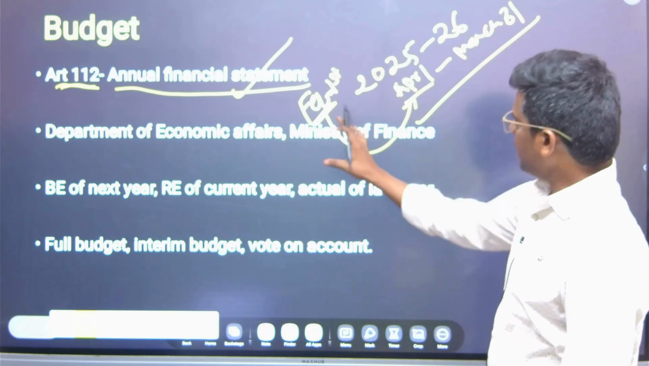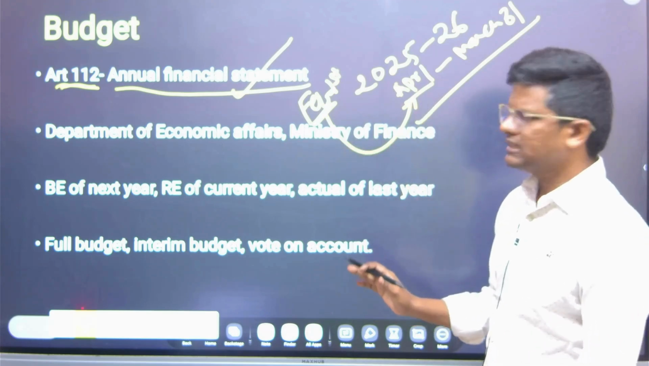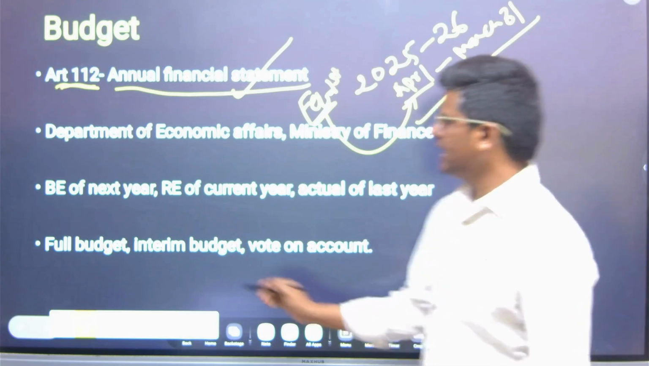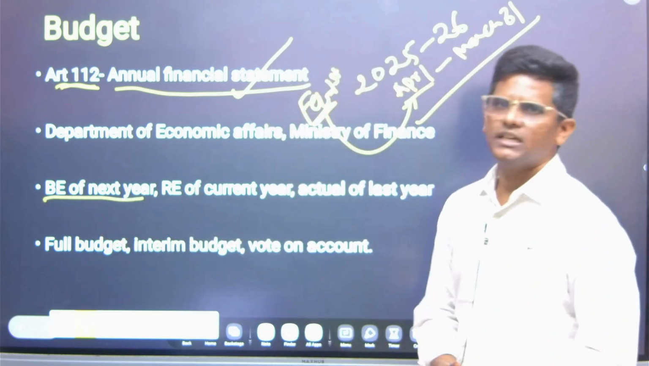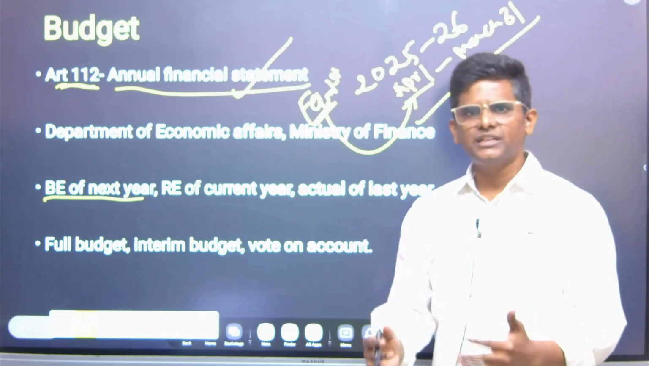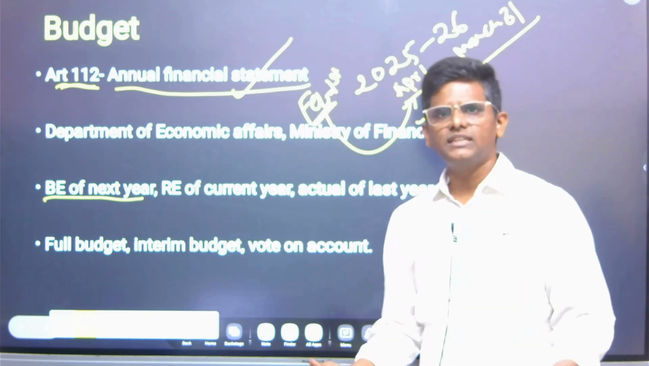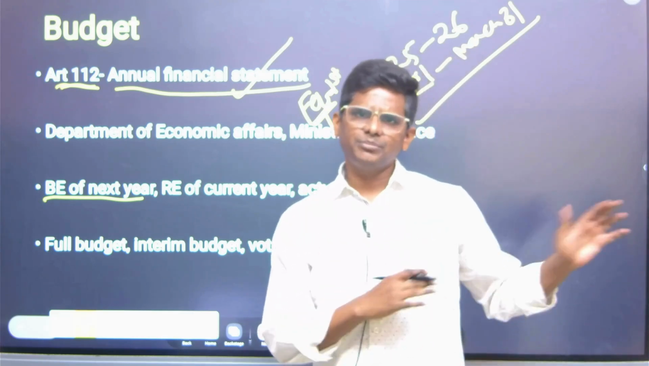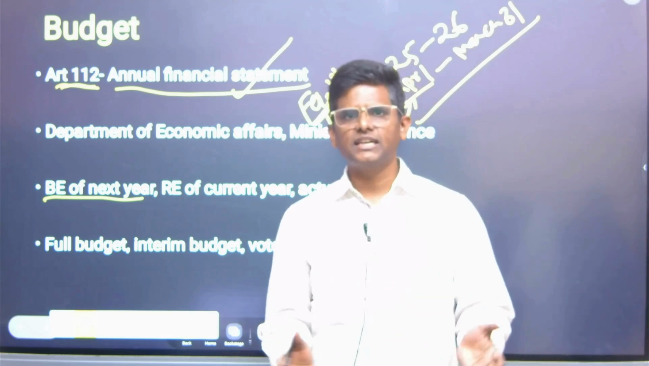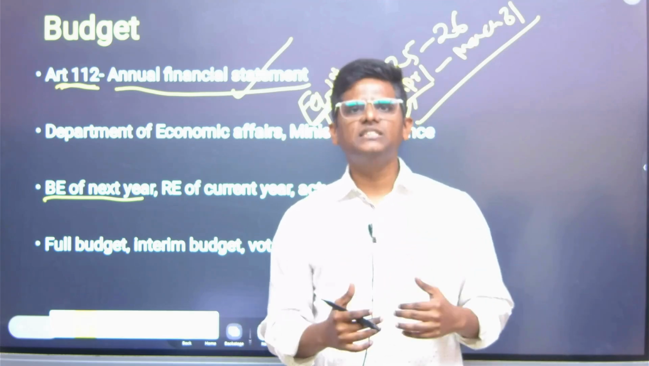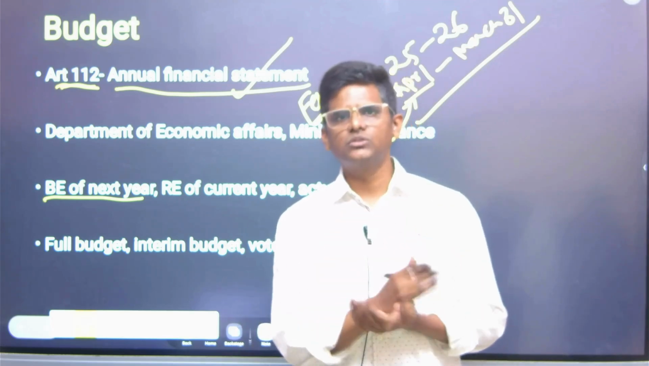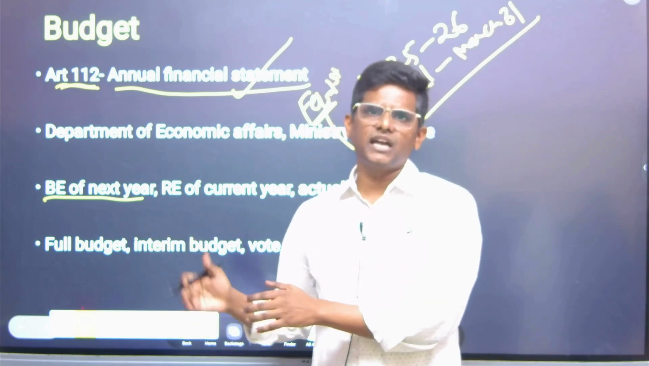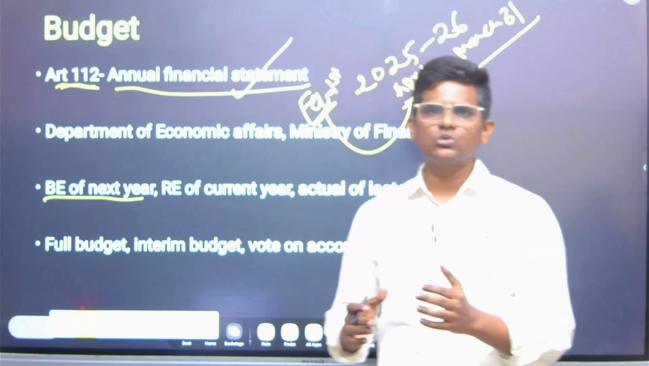Because of these dates, there are three figures a budget has. One is the budget estimate of the next year. Budget is nothing but an estimate. Nobody knows exactly what is going to happen in the next year, but because of the previous years' experience, we have a fair understanding: this much receipts we are going to get, this much money through tax and non-tax revenues and other means, and this is the expenditure I am going to do.